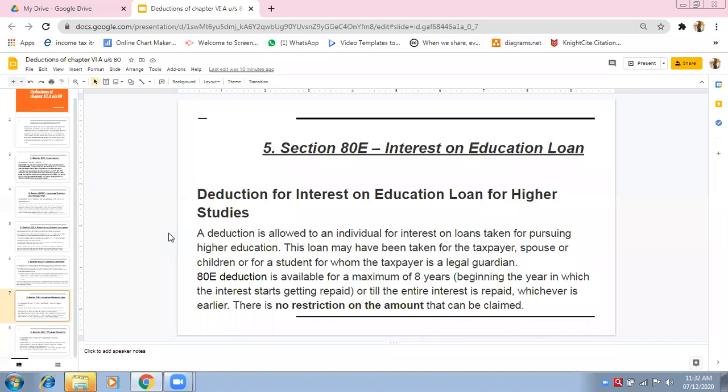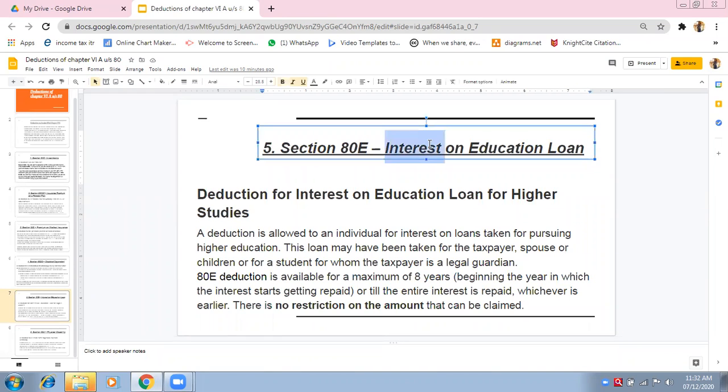If you want to go abroad and do a masters, you want to take an educational loan. That is the educational loan I'm talking about. Very important: the deduction will be available for the interest amount, not for the principal amount. That can be asked in MCQs.